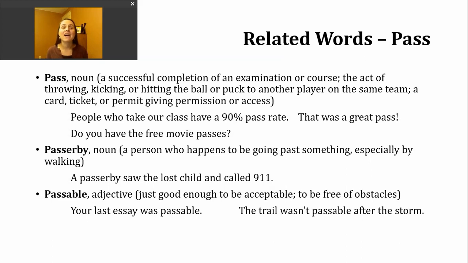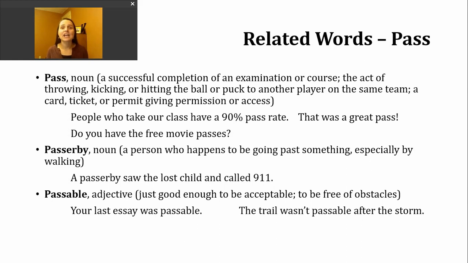Let's take a look at a noun form here. People who take our class have a 90% pass rate. So there we're talking about the percentage that successfully complete.